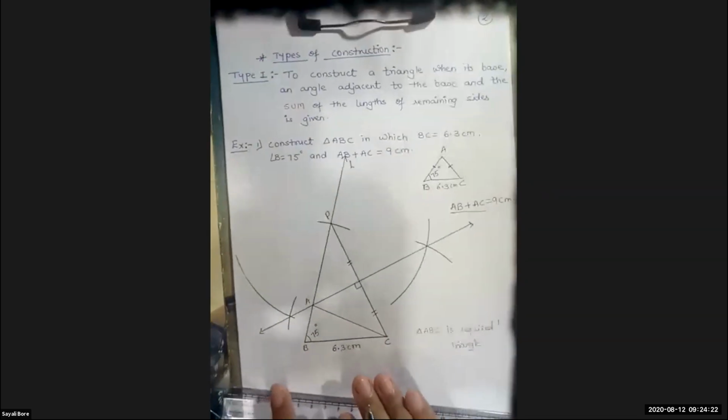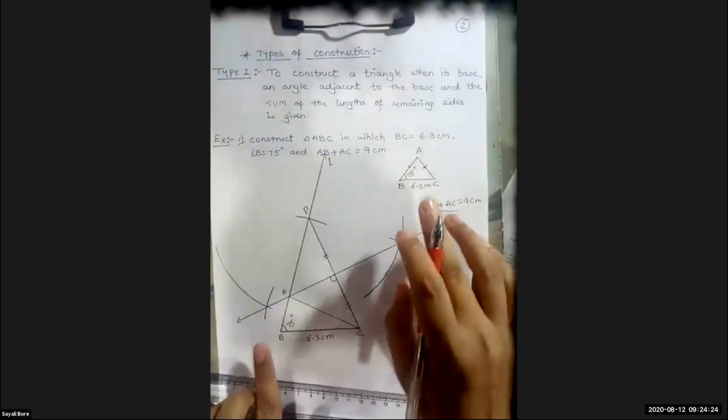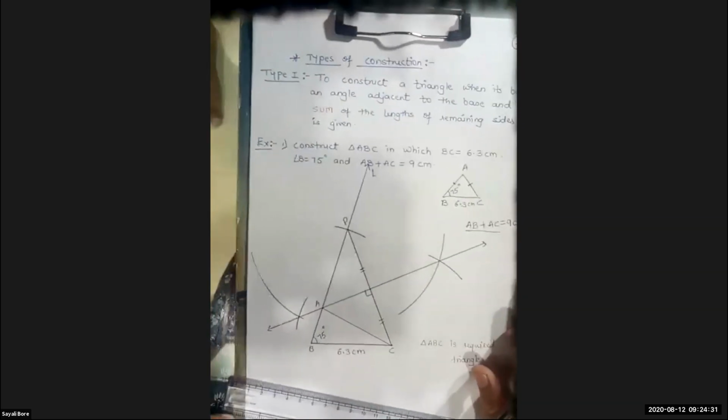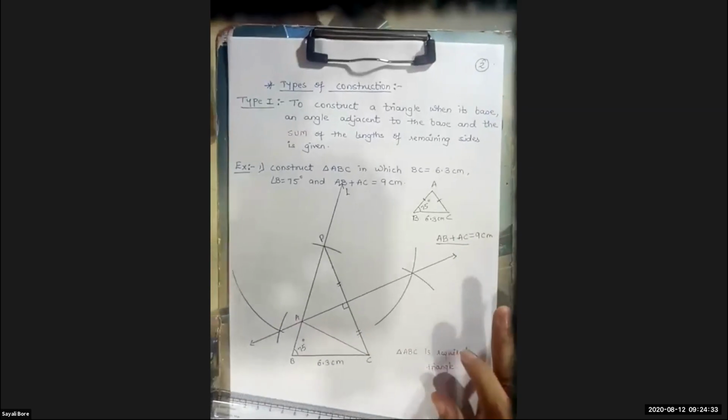Now, you must be thinking, teacher, AB plus AC is equal to 9 centimeter. Okay, AB plus AC is equal to 9 centimeter.